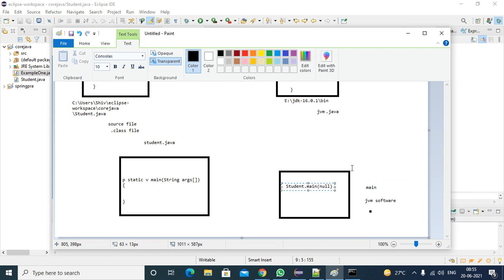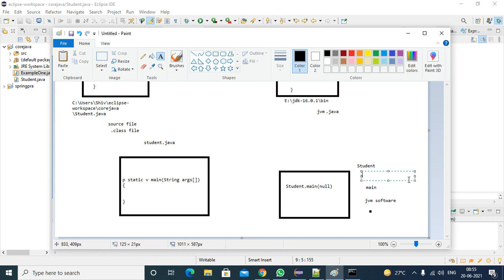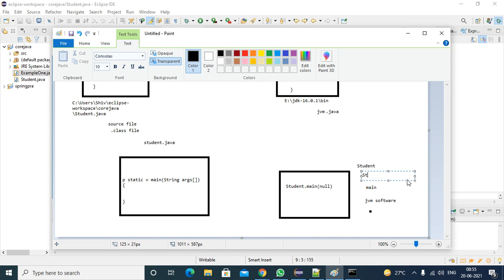If you pass the class name to the JVM, what will the JVM do with it? It will append dot main to the class name and call the main method. For calling the main method, this is enough: student dot main.